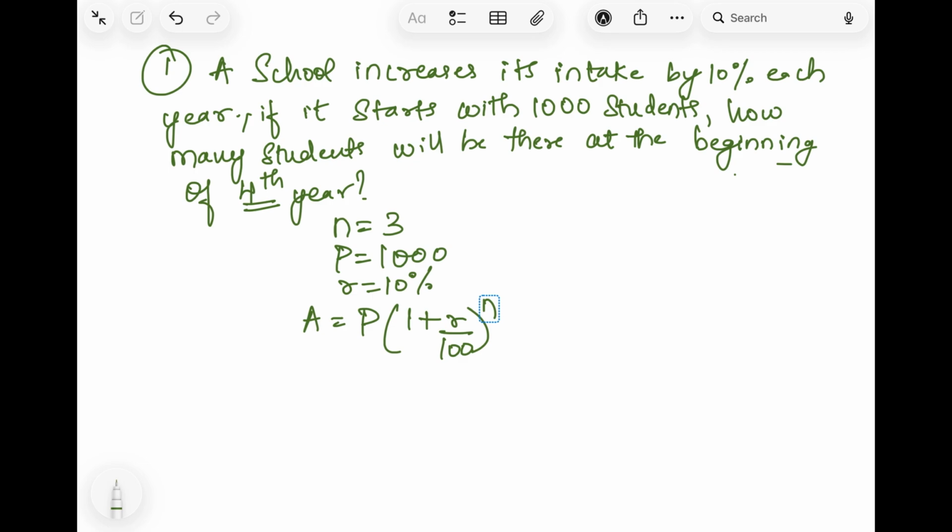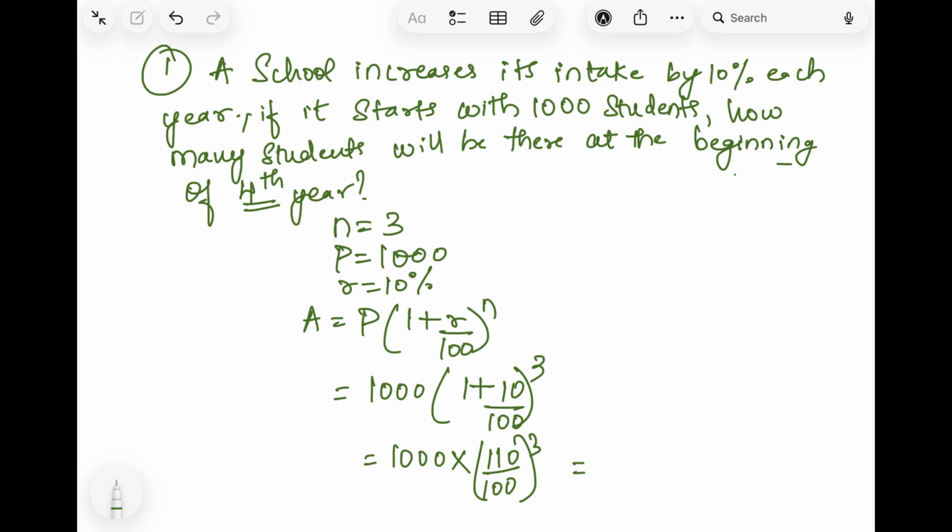We have to find the total number of students at the beginning of the fourth year, meaning the extra students and the previous 1000 students added together. So here I'll just take 1000 times (1 plus 10 upon 100) the whole raised to 3. So this is 1000 into 110 raised to 3 upon 100 raised to 3.